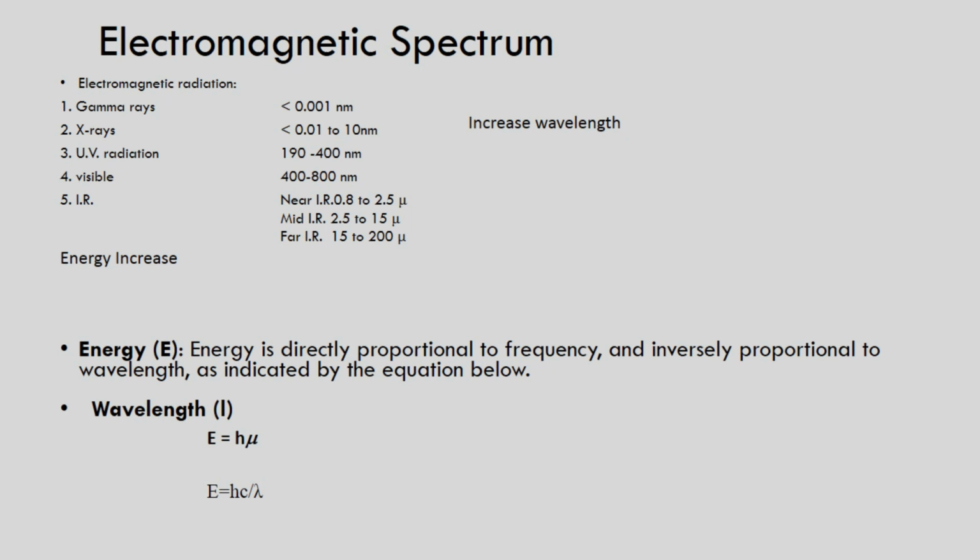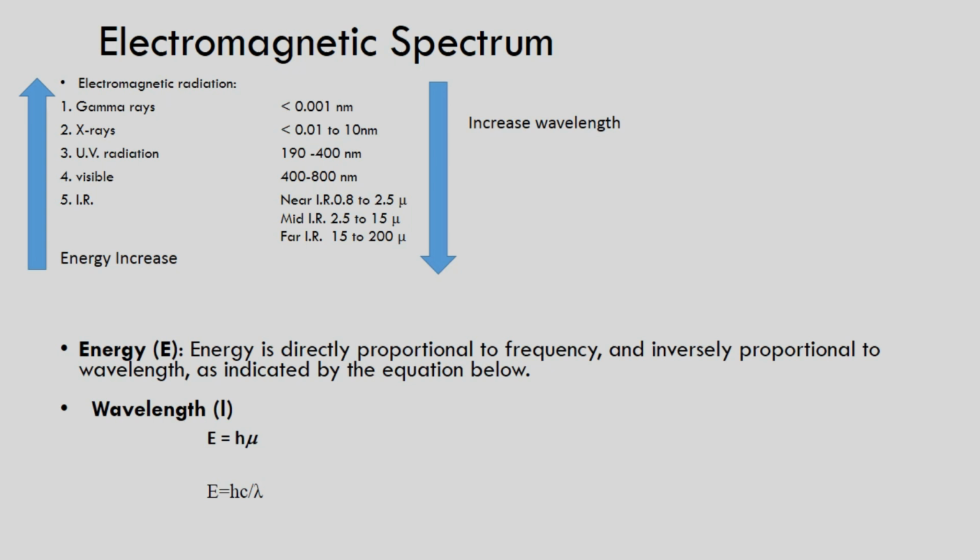According to the electromagnetic spectrum, these are the particular electromagnetic radiation frequencies, in which energy continuously increases as we go from bottom to top. In the same way, wavelength continuously increases as we go from top to bottom. So the correlation between energy and wavelength is inversely proportional. Energy is directly proportional to frequency and inversely proportional to wavelength. According to the equation, if energy is higher, then wavelength must be shorter, and if energy is less, then wavelength must be longer.